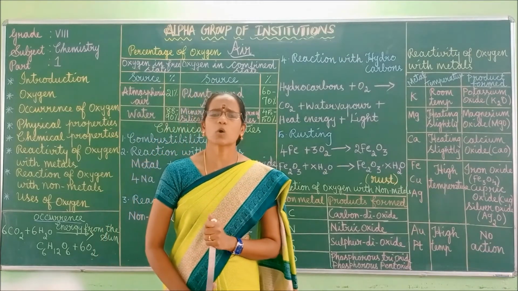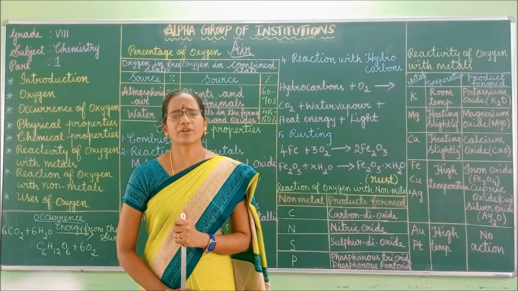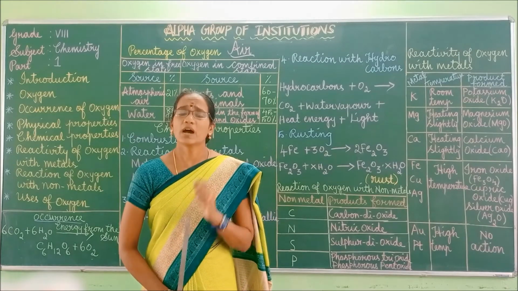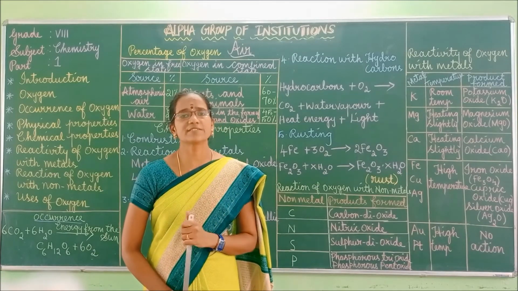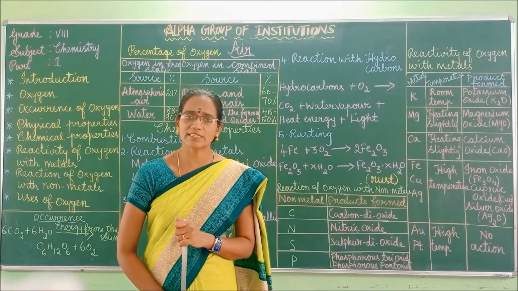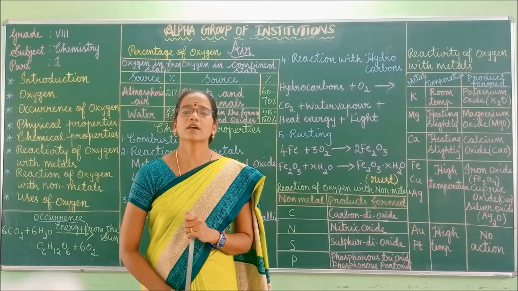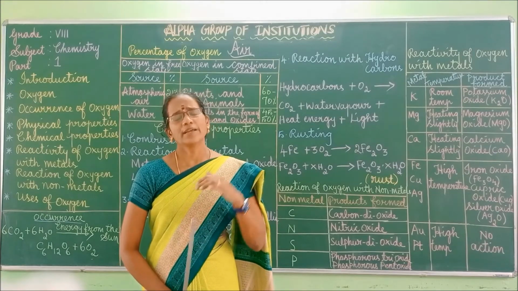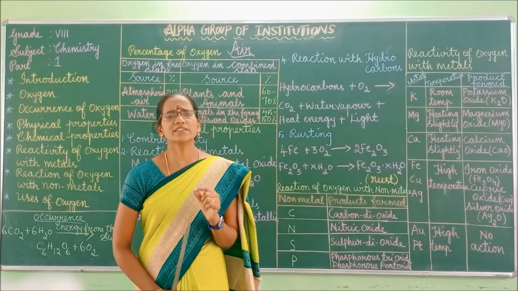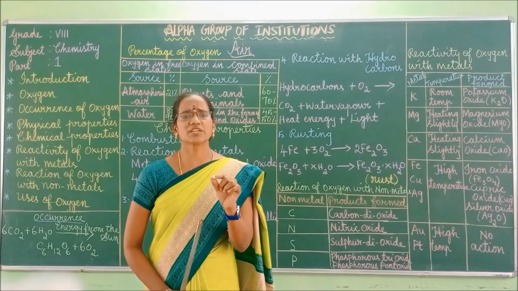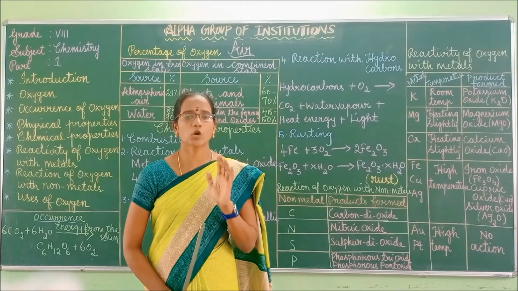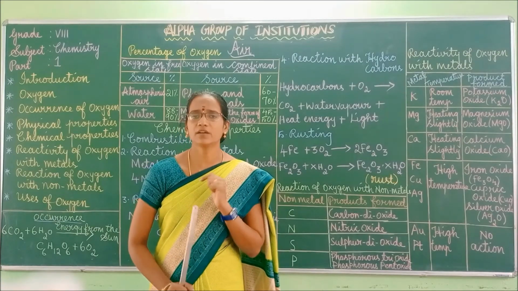The word oxygen is derived from the Greek word oxygenes, and the meaning of oxygenes is acid producer. In early days, chemists found that oxygen is very essential for producing acids, hence they named it oxygenes. Got it, children?